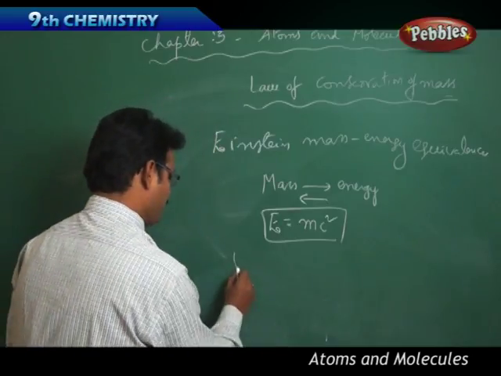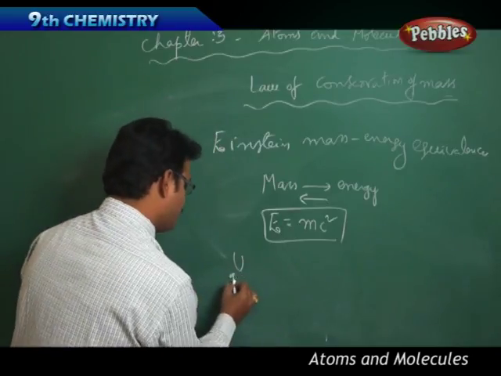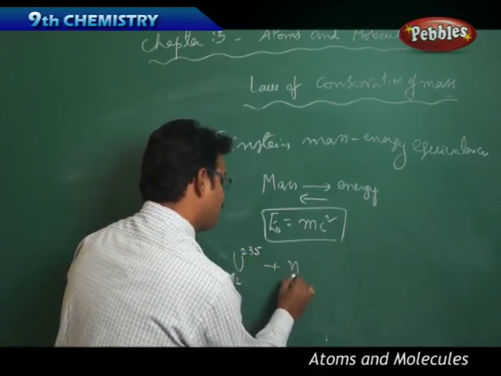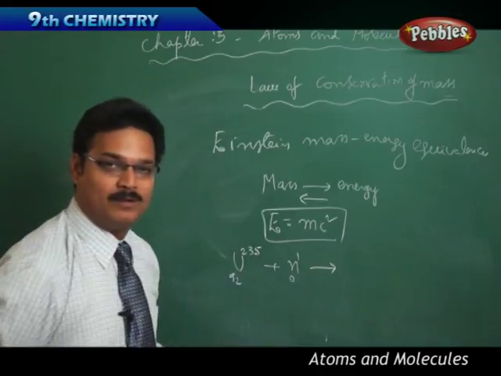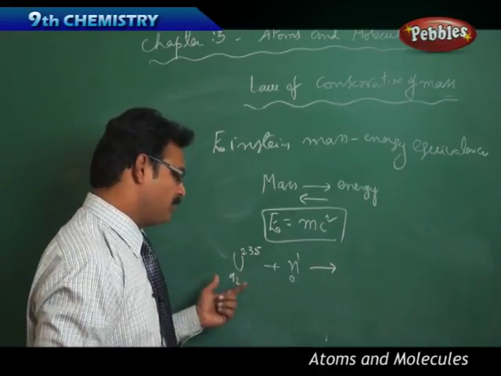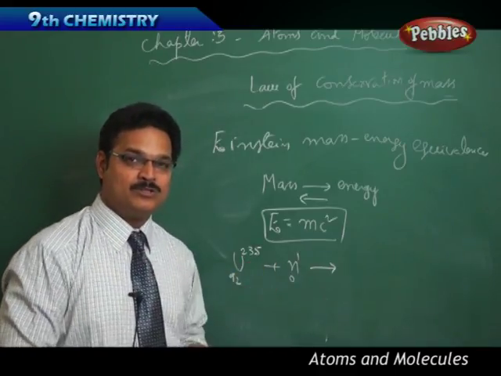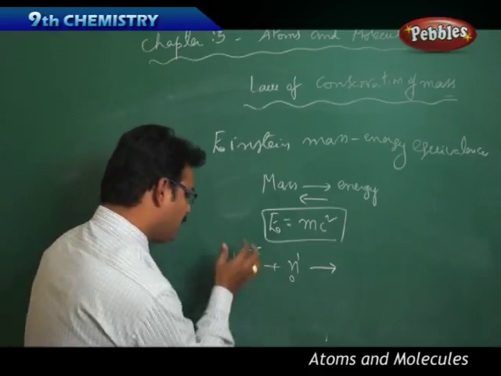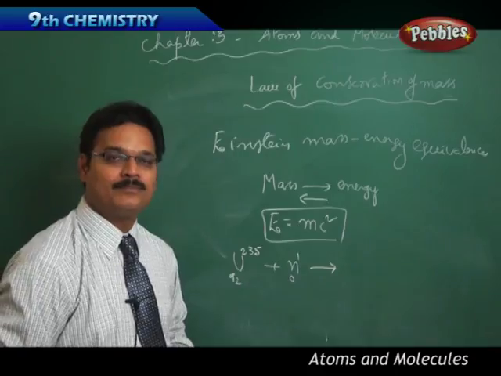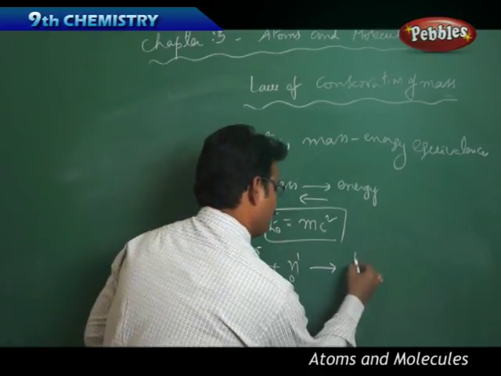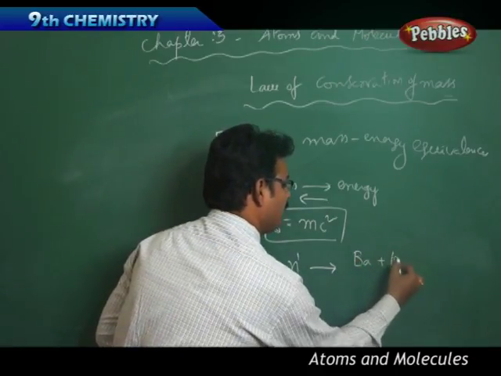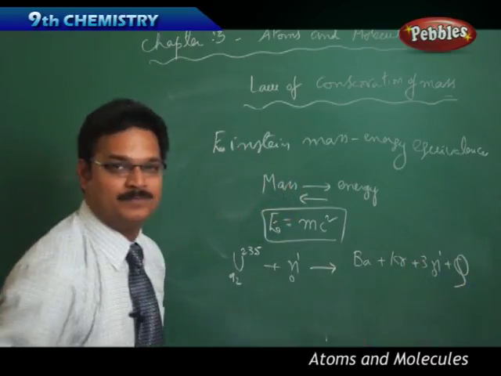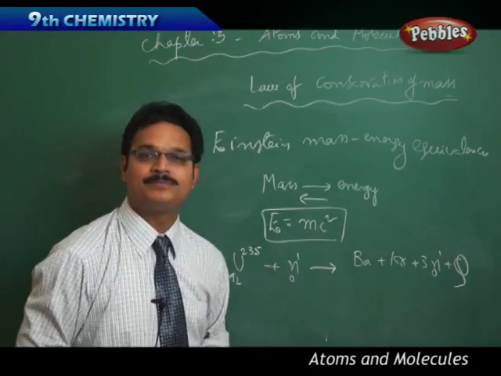Take a small example. It's uranium, U-92-235. It is a radioactive element. When it is combined with a neutron, meaning you are sending the neutron with a very high speed, it goes and hits the uranium atom. Then it gives barium plus krypton plus 3 neutrons plus a huge amount of energy. Of course, it's not chemically balanced.